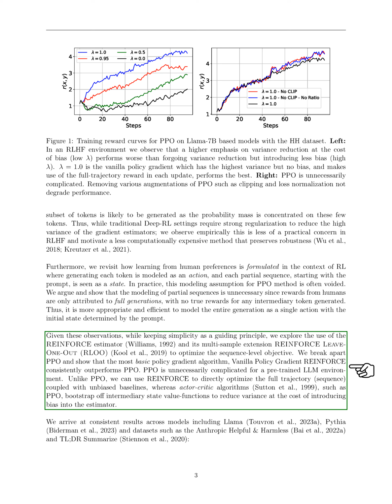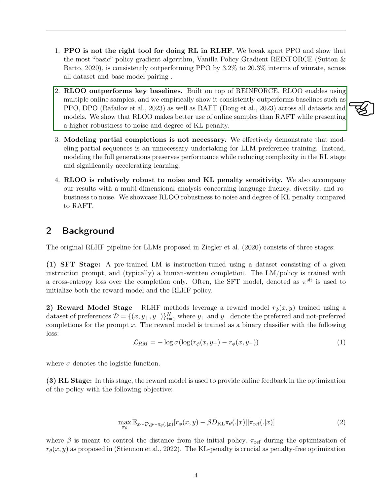Moreover, RLOO, which allows for the use of multiple online samples, not only outperforms PPO but also other baselines, demonstrating its effectiveness and robustness. In summary, our work challenges the prevailing use of PPO for reinforcement learning in LLM preference training. We show that simpler methods like REINFORCE and RLOO can achieve better performance, reduce complexity, and speed up learning.